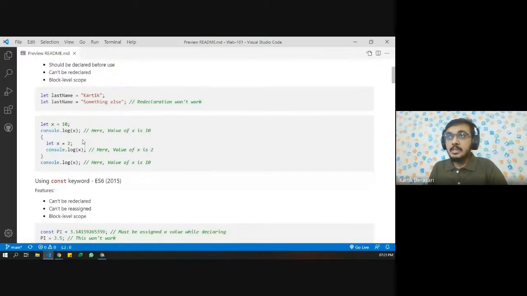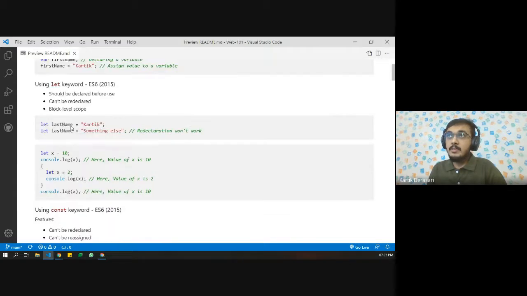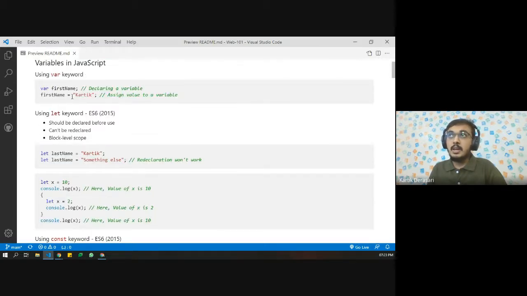Coming to the next thing, let us see what exactly this code is. On the first line, we see let x equals 10. So here we are assigning the value 10 to x. Let me re-explain that. We can assign any kind of values: strings, numbers, or anything else. We do not have to worry about what we are assigning.